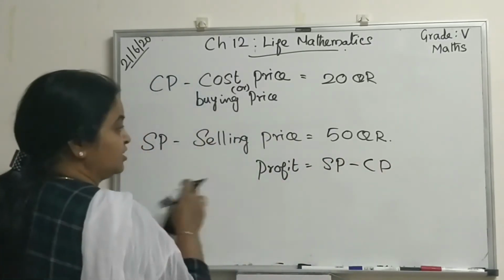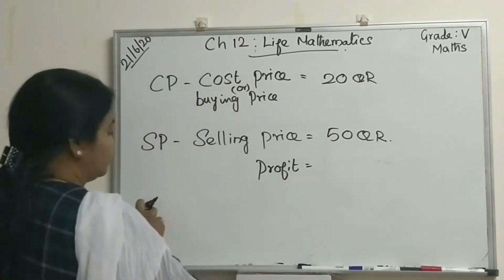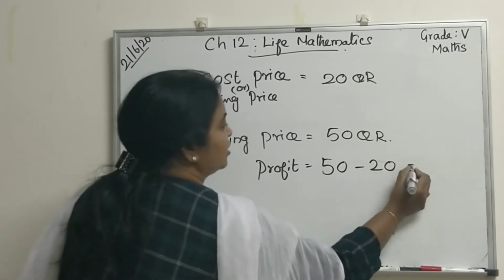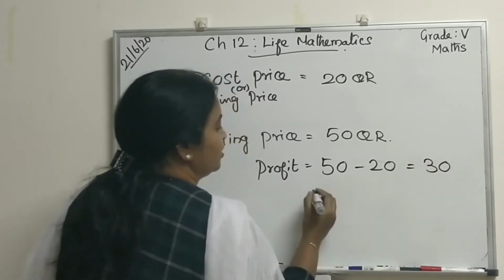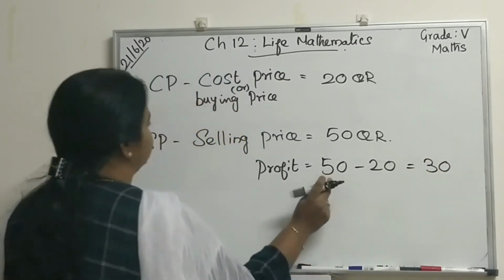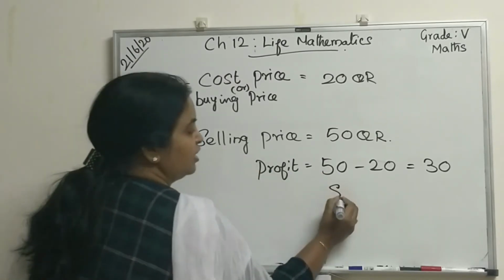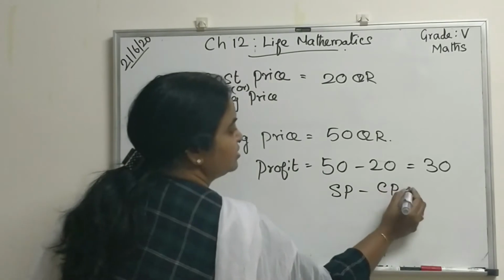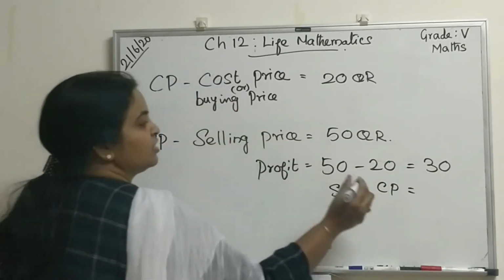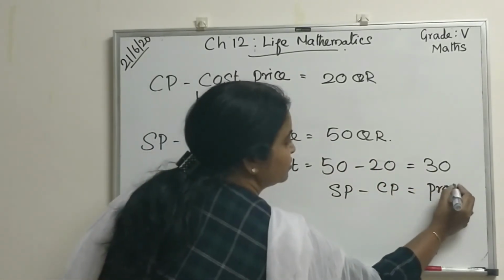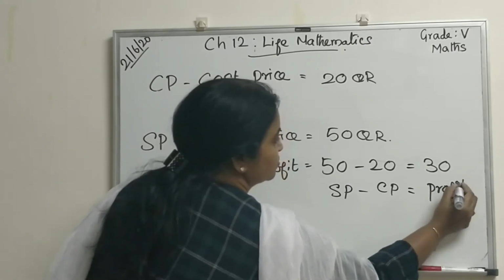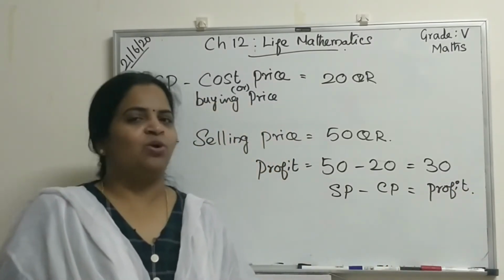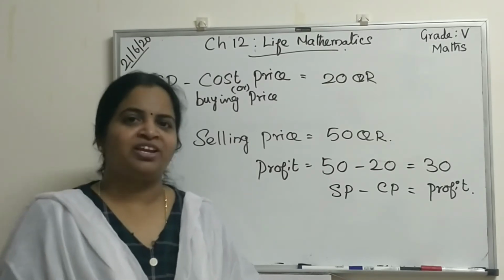Otherwise you can write it like this: 50 real minus 20 real equal to 30 real. This 50 is selling price, 20 is cost price, and 30 is profit. You understand now what is CP, what is SP, and what is profit?